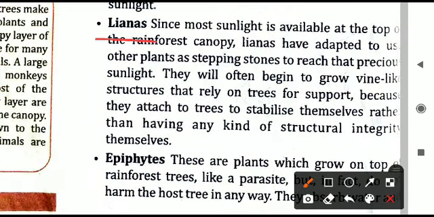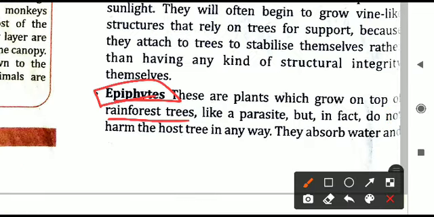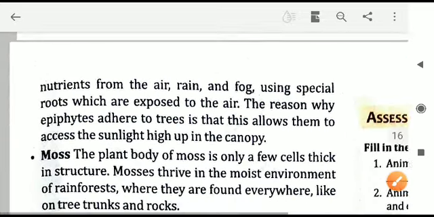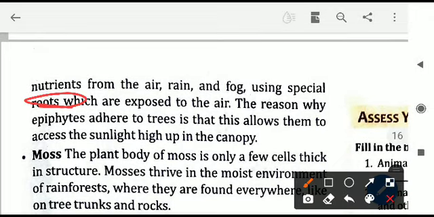Next are the lianas, and these are another type of plant. They have adapted to use other plants as stepping stones to reach the precious sunlight. These are also present in the rainforest. The third type is called the epiphytes. These are also present there, and what are they doing? They are absorbing water and also nutrients from the air by using special roots. They have a special kind of roots which generally join to the ground. Means from the branches the roots will develop and join to the ground, and they allow access to the sunlight high in the canopy.